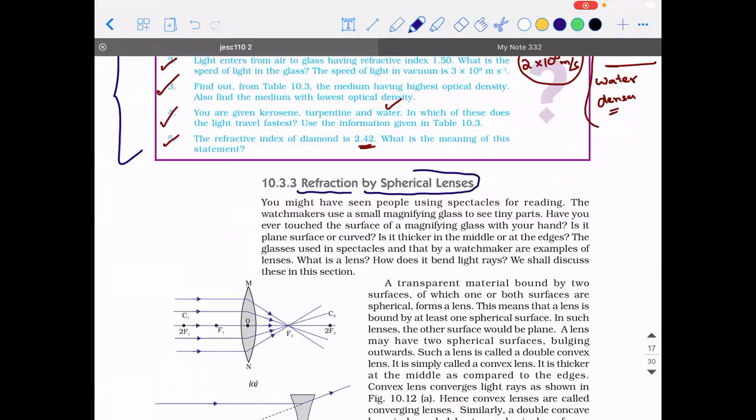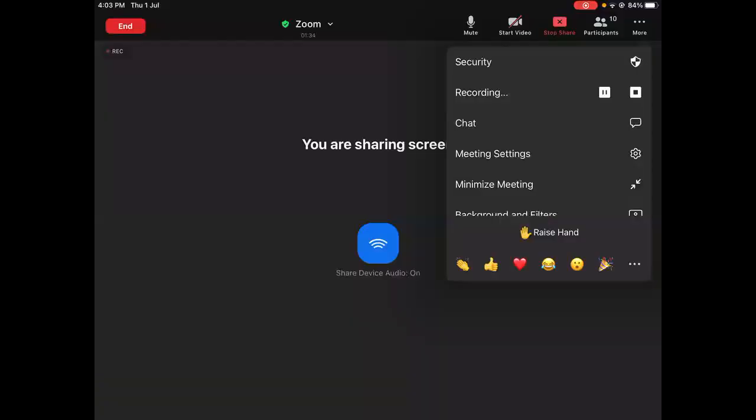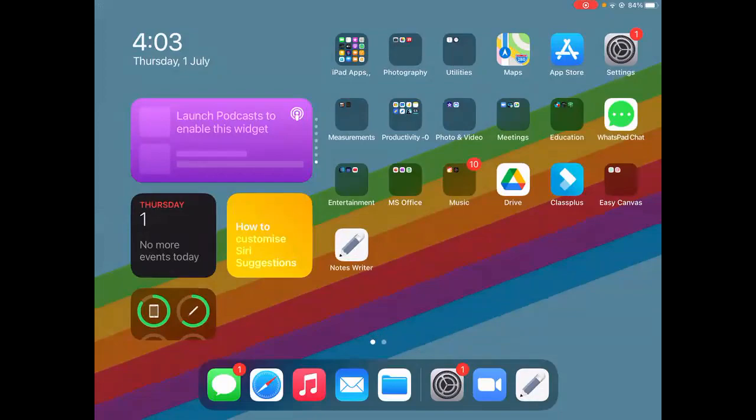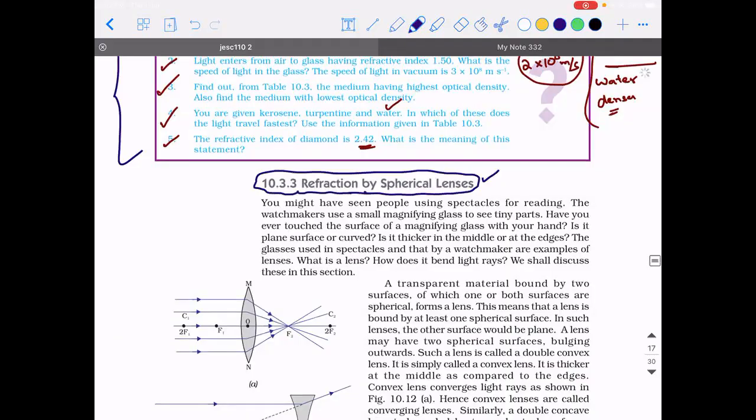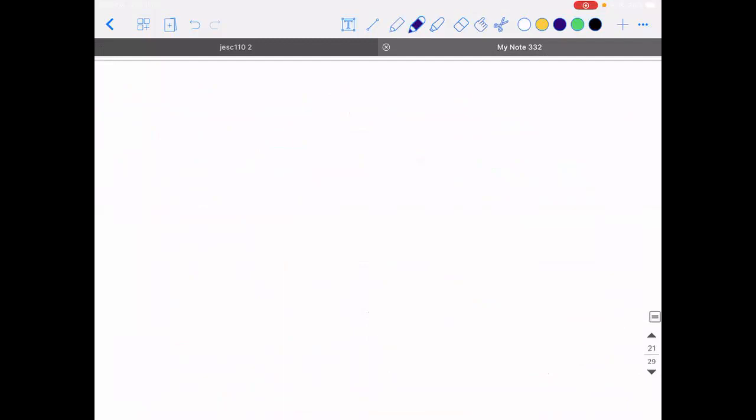Yes, sir. So the concept is refraction by spherical lenses. Like how we had the concept of reflection by mirrors, we have refraction by spherical lenses. So let's start with that. Basically, like how we had spherical mirrors, there are also spherical lenses.